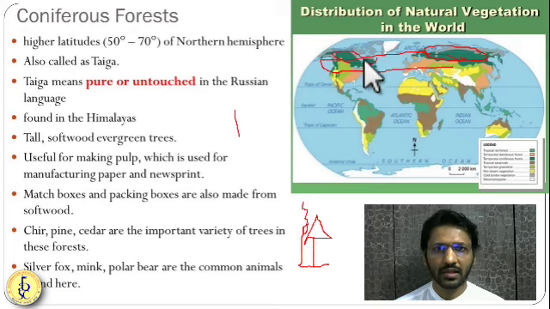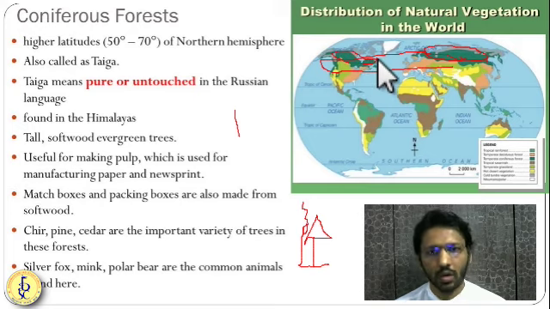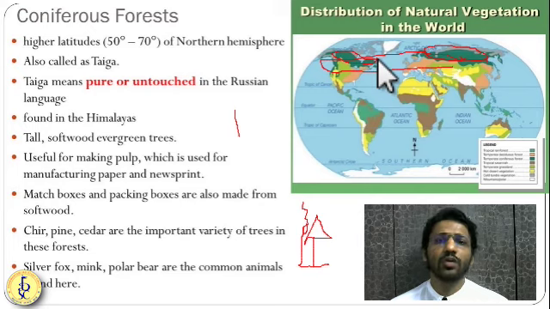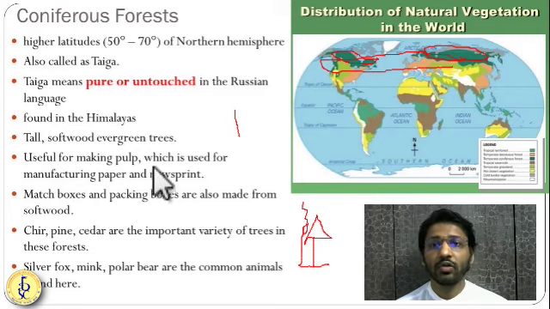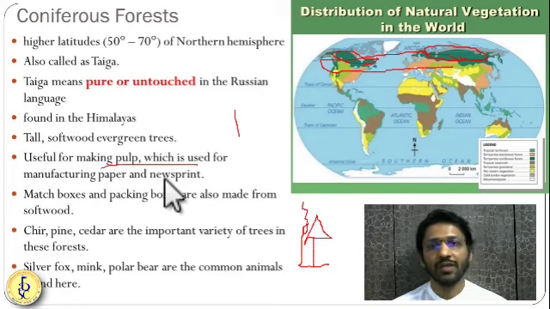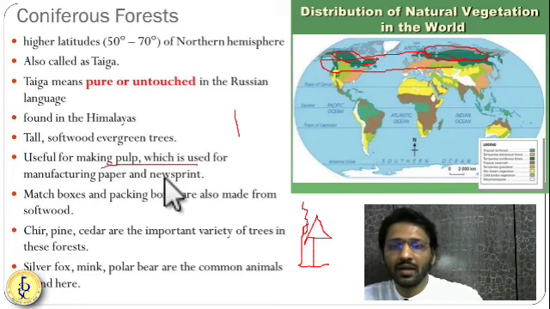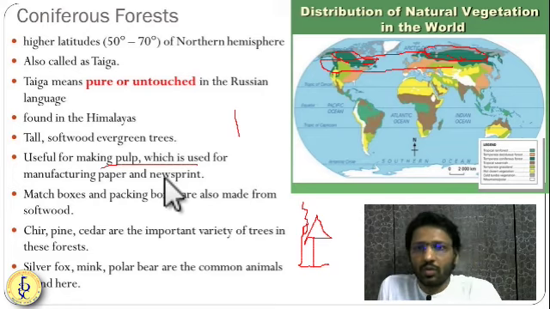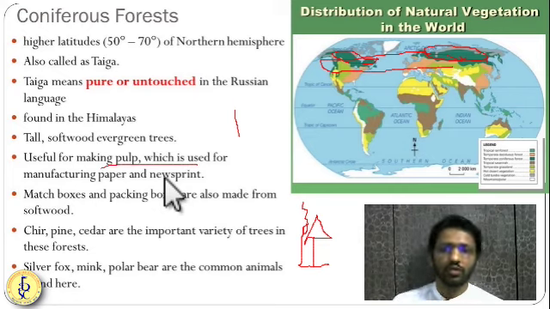This dark green region is a taiga type of forest. Trees over here are softwood trees. Getting it? Very softwood trees. Since the trees are very soft, they are used for pulp making. They are used for equipment like cricket bats. Cricket bats are very famous. Those who have played cricket call it Kashmir willow, also English willow. English willow is nothing but these softwood trees.